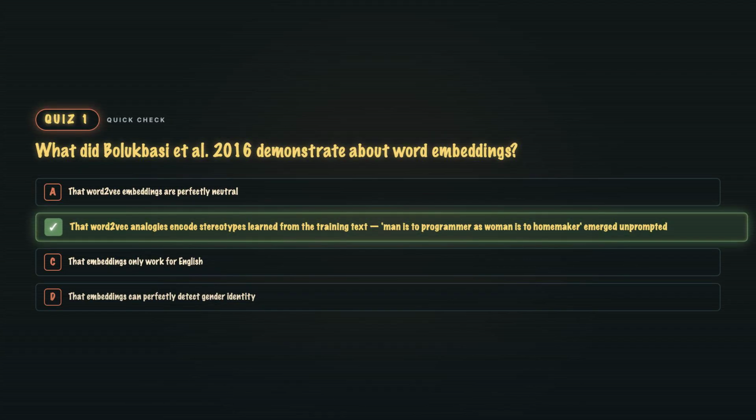B. The geometry of the vector space carries the co-occurrence patterns of the internet. Same math that gives you king minus man plus woman equals queen also gives you programmer minus man plus woman equals homemaker. Faithful to the data. That is the whole issue.